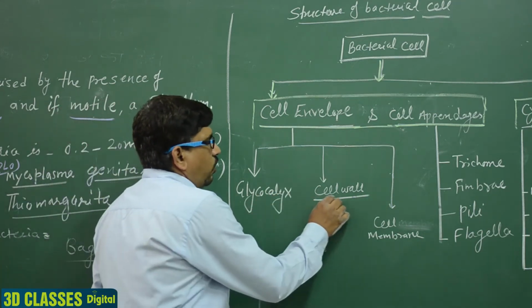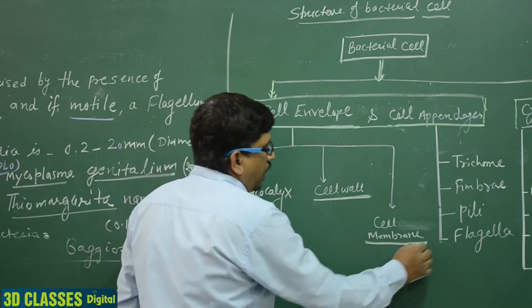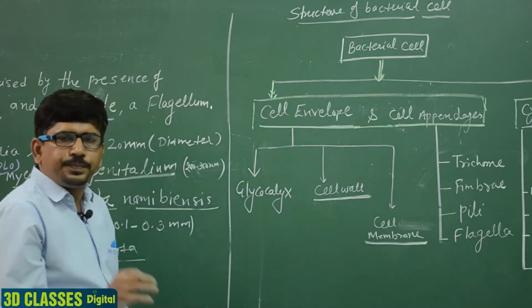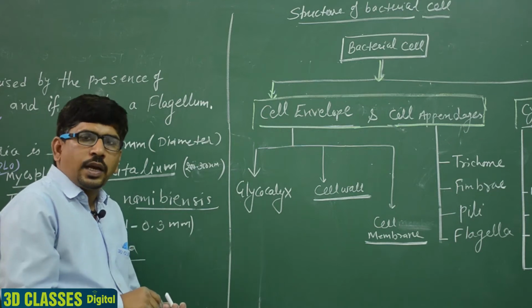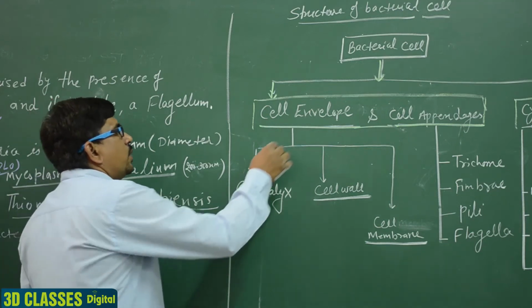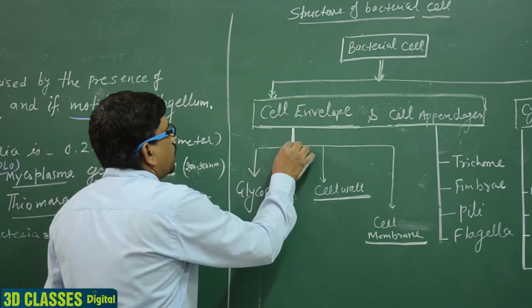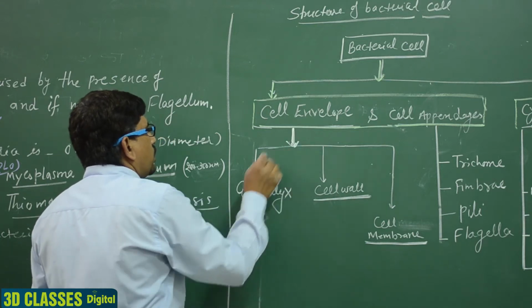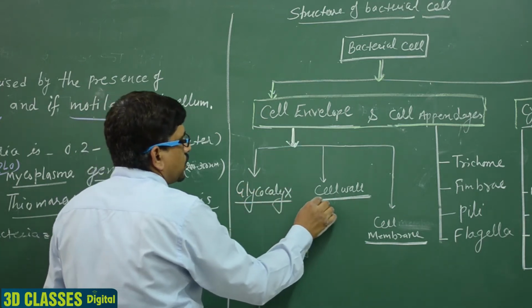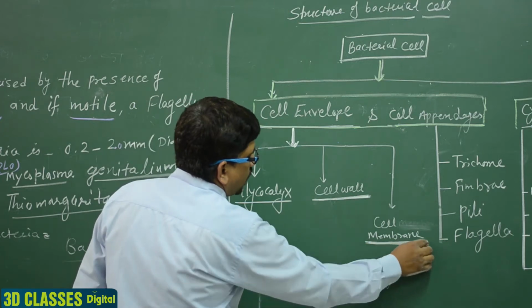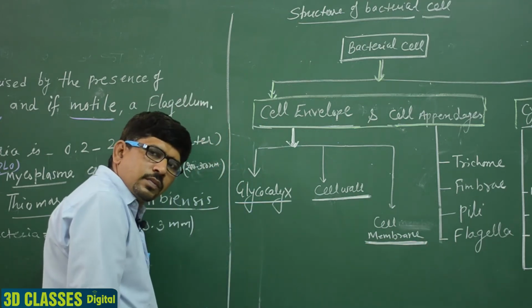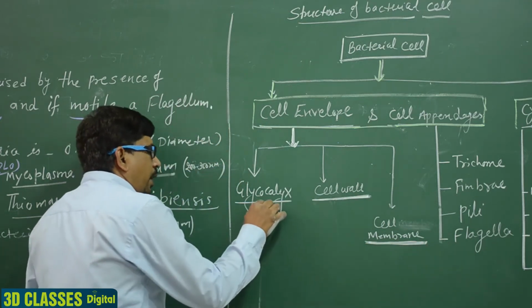Second one is the cell wall, and third one is the cell membrane. Clear? The cell envelope is divided into three parts. First is the glycocalyx, second the cell wall, and third the cell membrane. Clear? The glycocalyx again